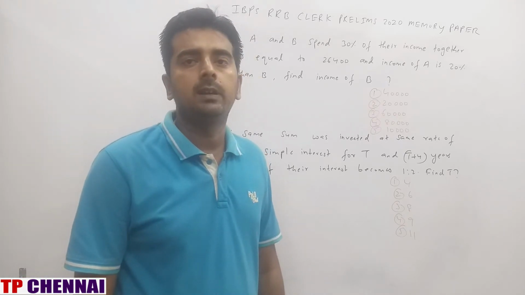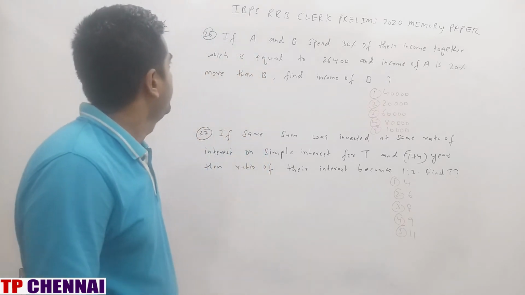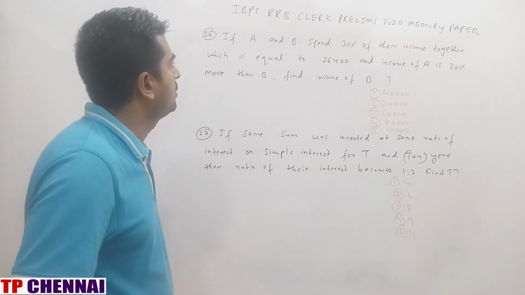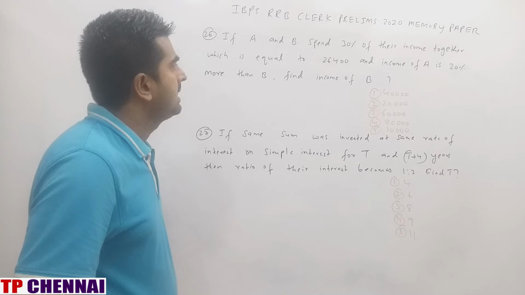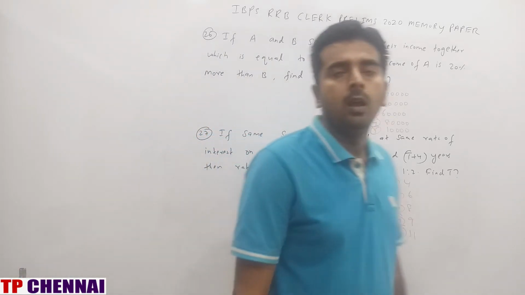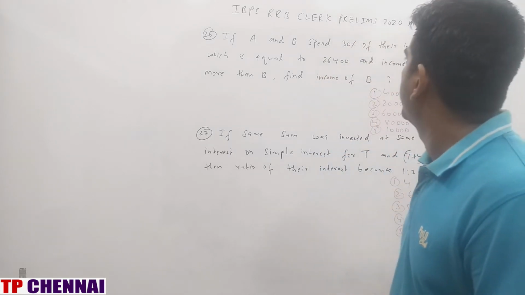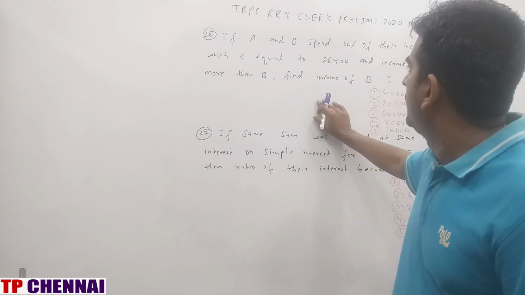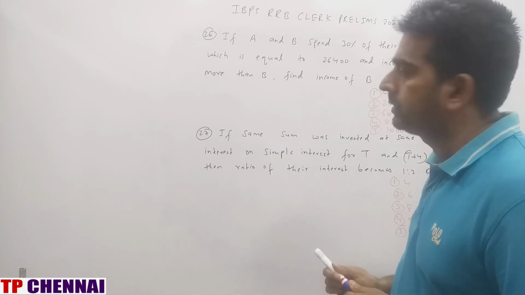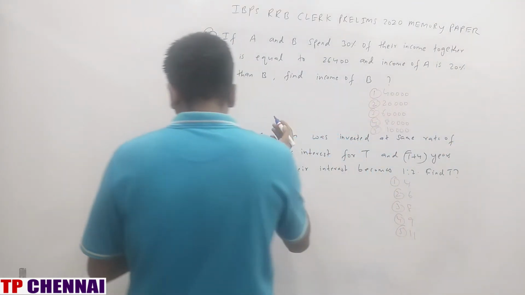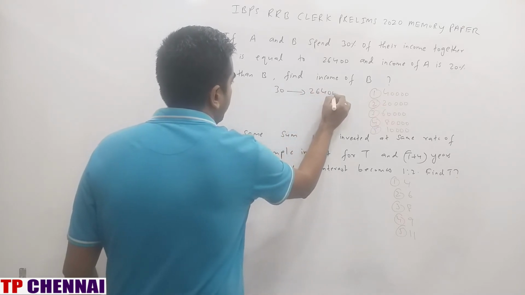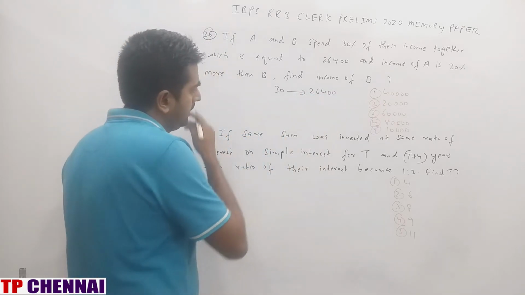Now we will start with arithmetic. First one, if A and B spend 30% of their income together, which is equal to 26,400, and income of A is 20% more than B, find the income of B. Right? Can we solve this question orally? Because A and B spend 30% of their income, which is equal to 26,400. That means 30 part is how much? 26,400.